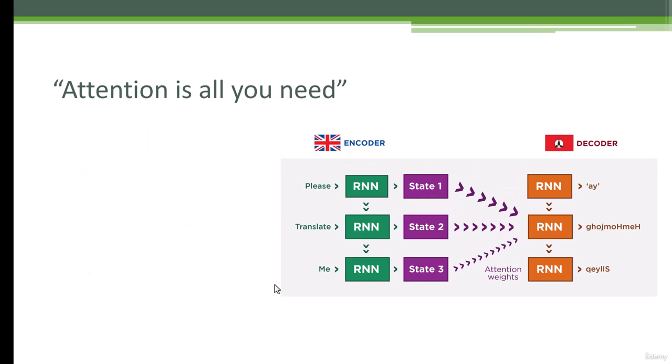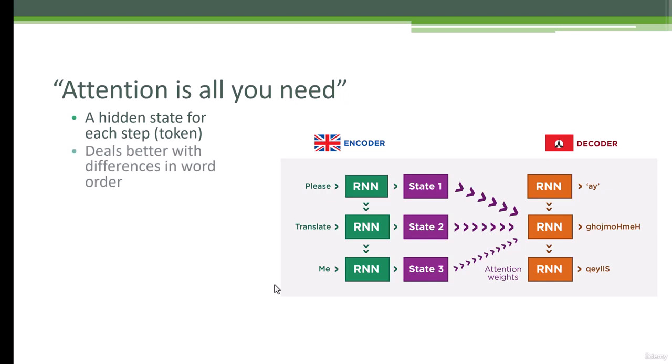Then in 2017, a revolutionary paper came out called Attention is All You Need, and this came up with a different way of doing things. So now instead of having that one hidden state that encapsulates the entire phrase that you're trying to translate, we're just going with the case of translation here to keep things easy to understand, we now have a hidden state associated with every individual step here. So every time I hit my RNN with a new word, or a new token to be more specific, it's not just going to pass that hidden state along to the next loop through for the next word, it's going to store that state off. And we're going to keep those states associated with each token around.